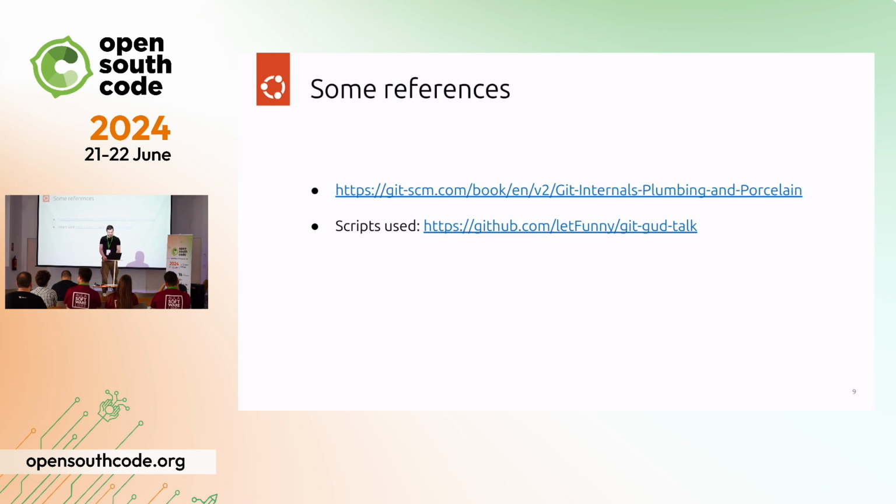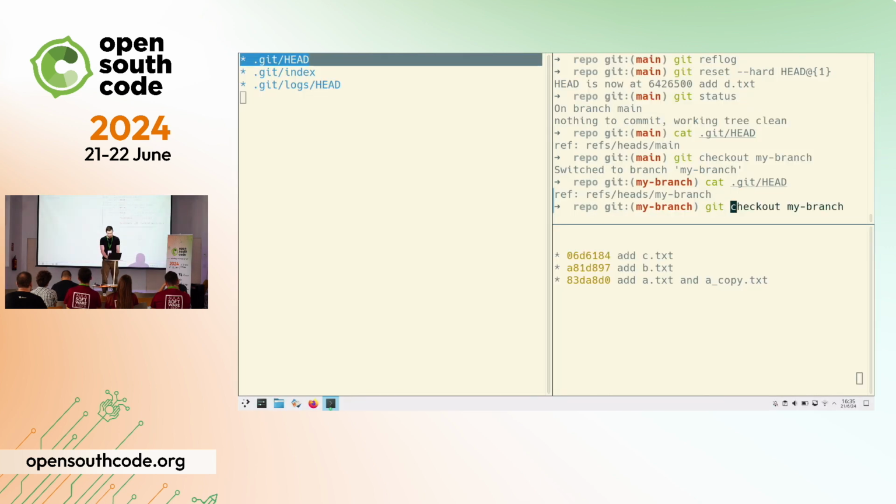You can get a pack file by running, for example, git gc for garbage collect, and then it takes all the objects and puts them into a pack file. Or when you git push, you are also doing that. By default, the whole content is stored. Only as a sort of optimization, it stores the deltas, but still the hash is the same. If you were to change something that is stored in the pack files, then you will need to create a new file, a new object, and that would have a new hash.